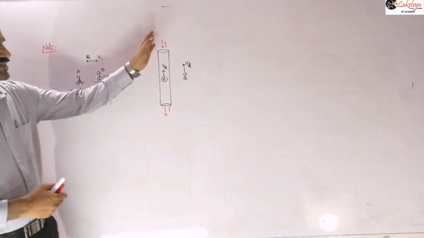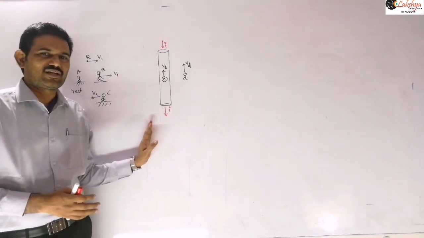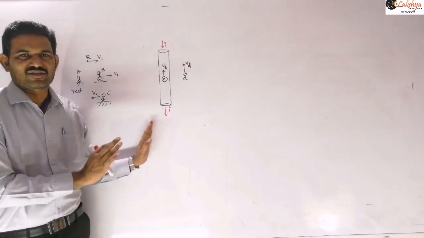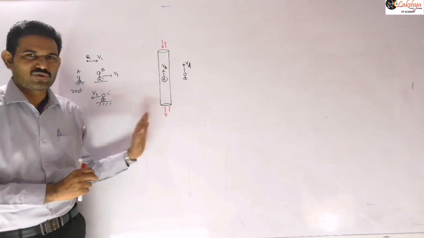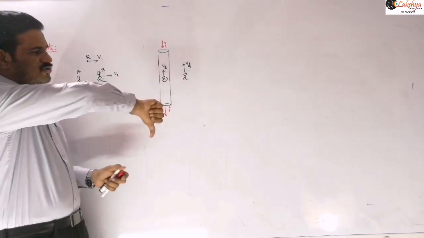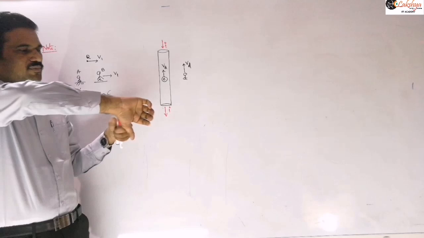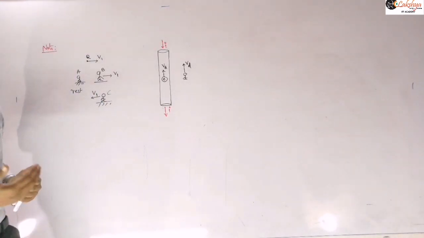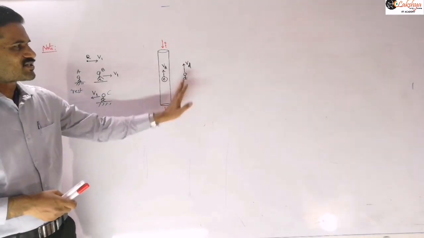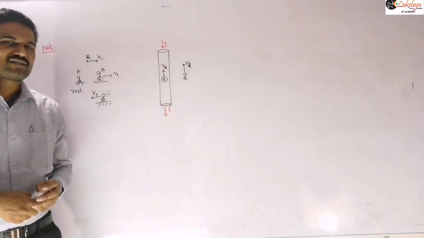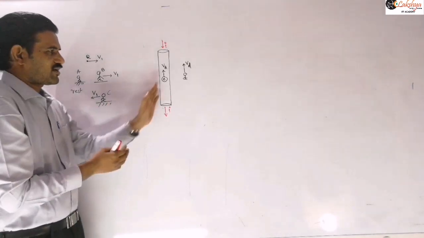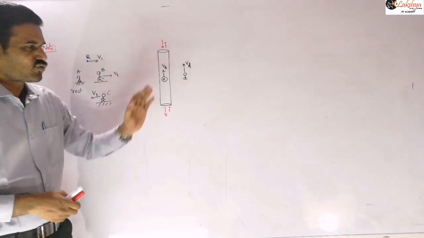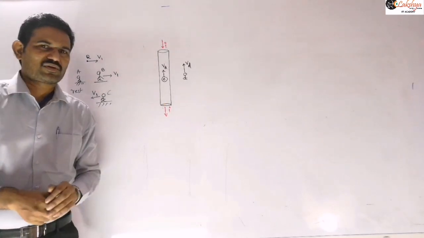This current carrying conductor will produce a magnetic field according to Biot-Savart's law with respect to a stationary observer. That is the first thing I am saying here. The direction is out of the plane on this side and into the plane on this side, because current is flowing inwards. Now a person is traveling in the upward direction with velocity Vd, parallel to this conductor, the same as the drift velocity of the electrons, so the electrons appear at rest with respect to him.